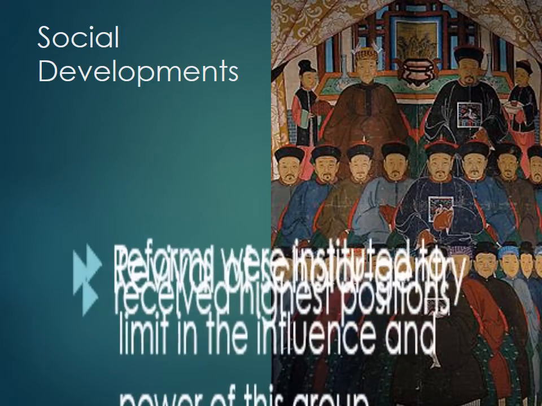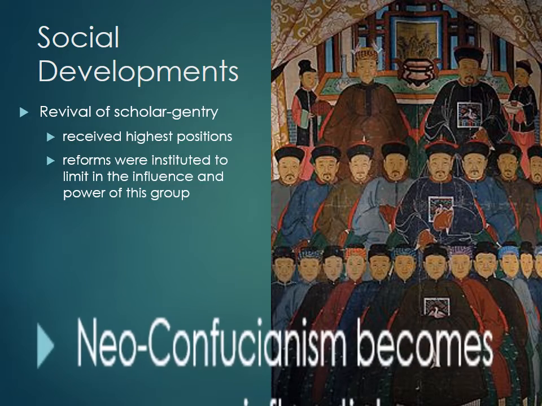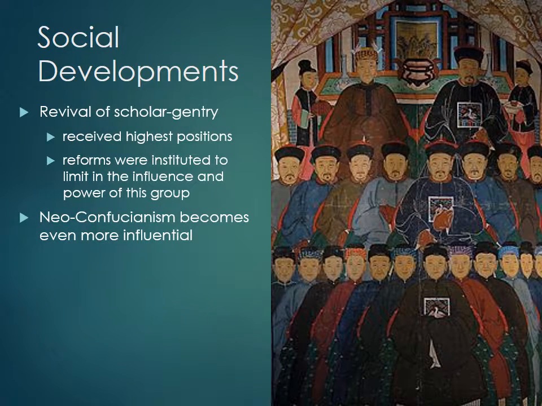So our social developments. We have a revival of the scholar gentry. So China continues to value education, and it's the scholar gentry who get the highest positions, which means we have a meritocracy. You have to earn your position in the government with the civil service exams. However, reforms are instituted that limit the power and influence of our scholar gentry group so that the emperor has the most power. This is known as Neo-Confucianism. Basically, it's Confucianism with some tweaks or some changes.